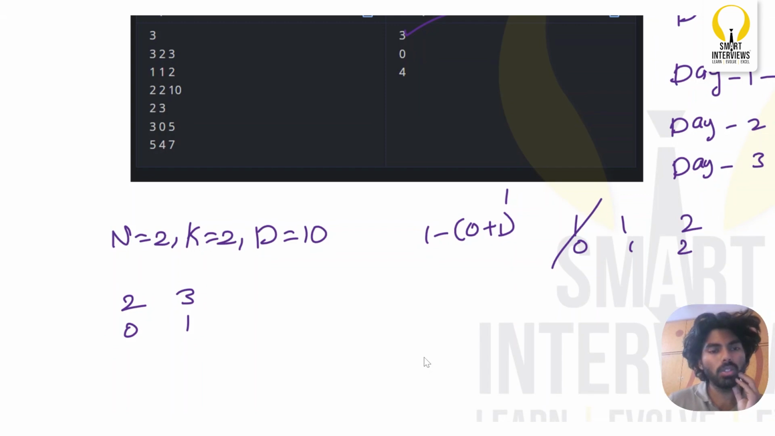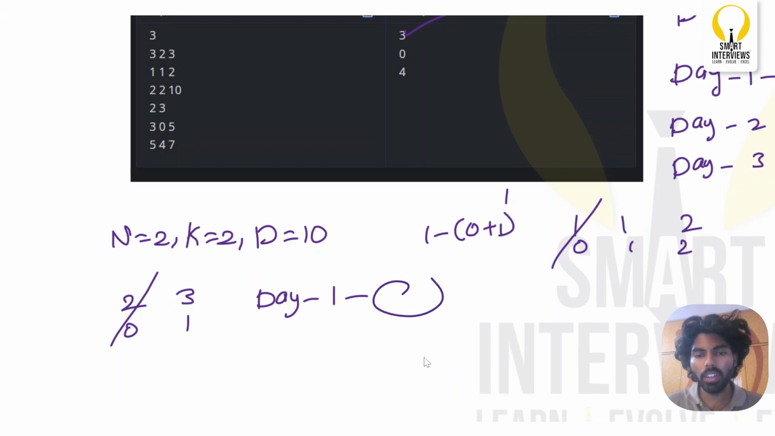Okay, so day 1, let us assume on day 1 how many flowers can he pluck? Okay, he can pluck the first flower, right? But the moment he plucks the first flower, how many blooming flowers are left? There is only one blooming flower, right? So on day 1, is he able to pluck at least one flower?